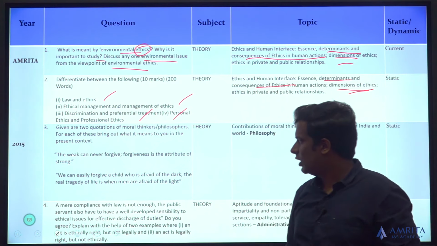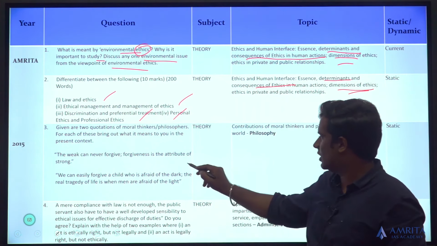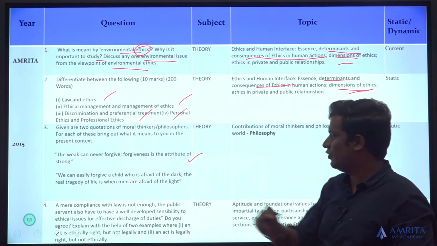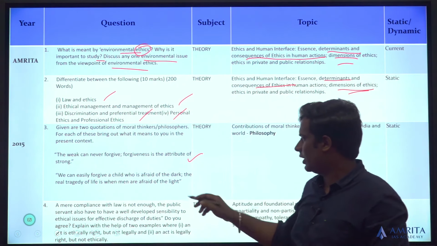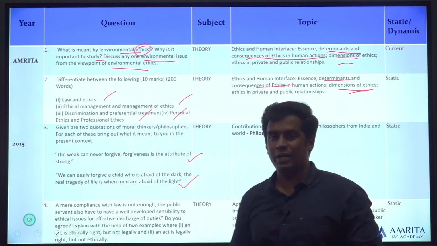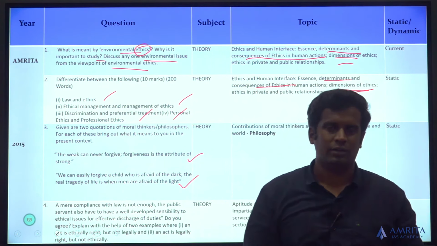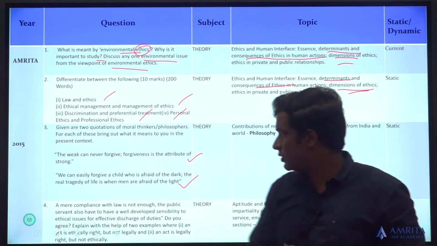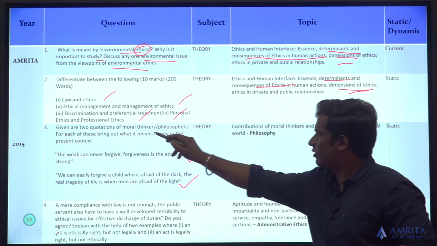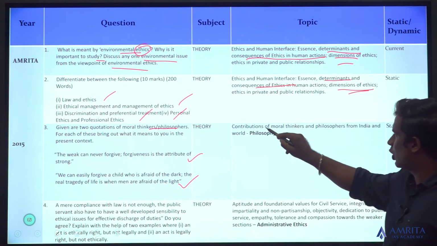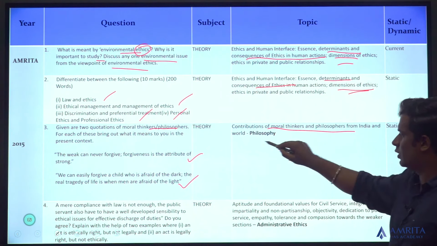Two quotations. The weak can never forgive. Forgiveness is the attribute of the strong. We can easily forgive a child who is afraid of the dark. The real tragedy of life is when men are afraid of the light. Two quotes from famous philosophers. So they mentioned it's from moral thinkers and philosophers.